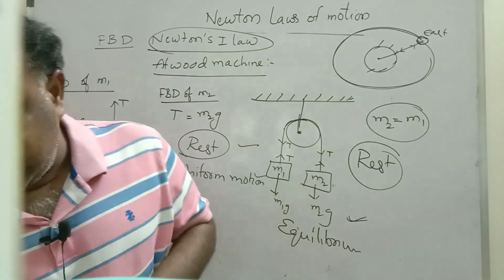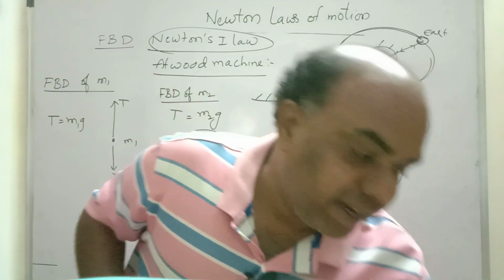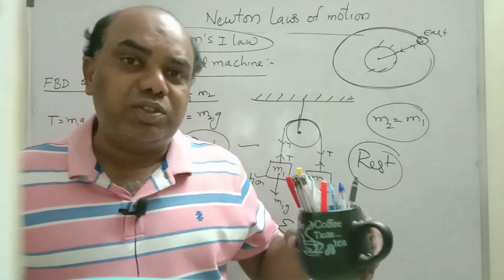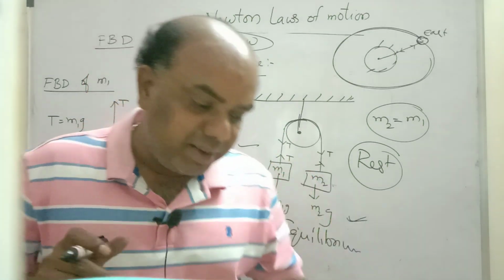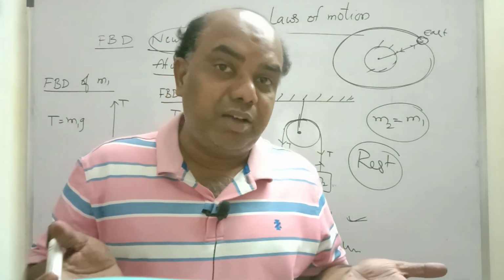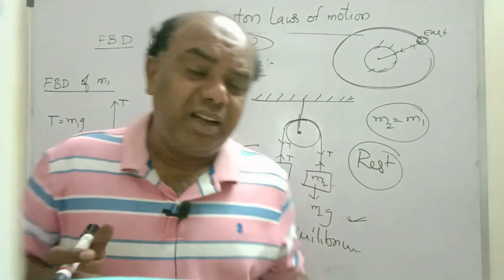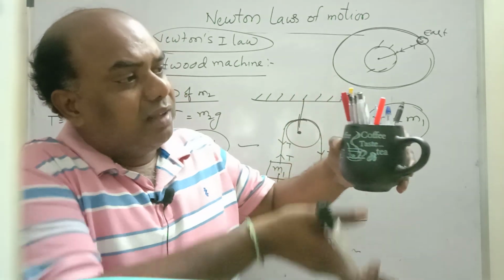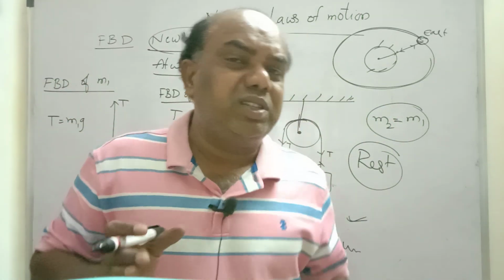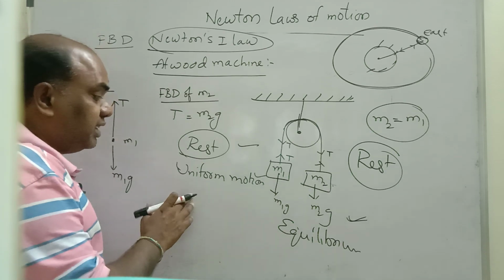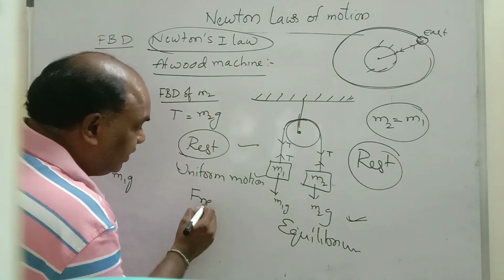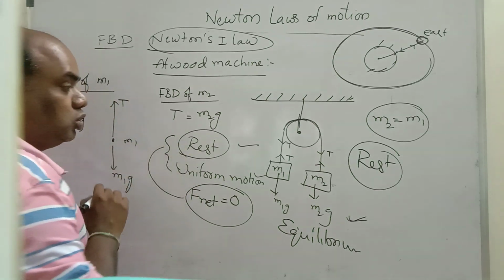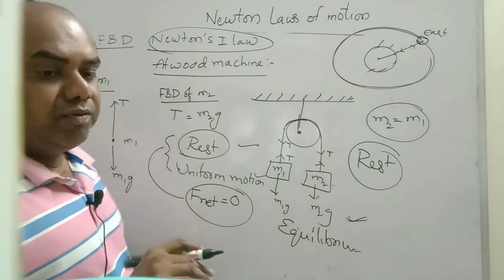Let us consider I kept a cup on a bench here. It remains at this position unless an external force acts on it. After 20 years you come, it will be here only if there are no external forces. That doesn't mean that no forces are acting on the body. Earth is always pulling downwards and the contact surface is always pulling upwards. There are so many forces acting on the body, but the net force is zero. That means if the net force is zero, then the body is said to be at rest or in uniform motion. This is Newton's first law.